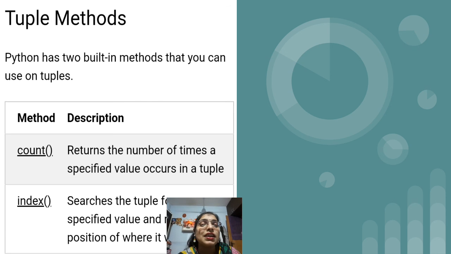We will meet in the second lecture, and again this chapter is not yet completed. We have the second part of this chapter, that is dictionary. Till then, just write down the comparisons so that it will be easy for you to remember, because other than this we do not have anything in our syllabus. So just make a first column of string, then list, then tuple, then dictionary. Okay, like that, just note the differences so that it will be very easy for you to remember.